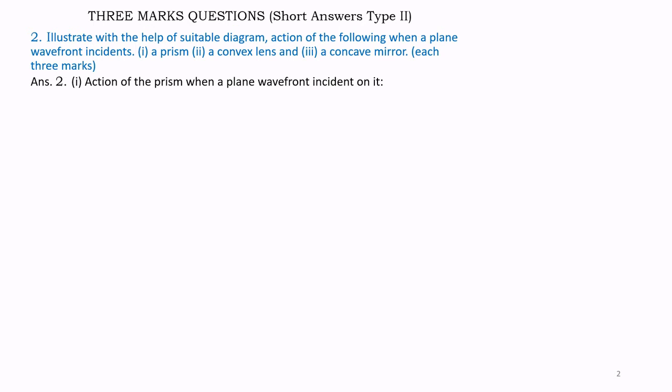Answer. Action of prism when a plane wavefront is incident on it. See, the incident plane wave is incident on a prism. This blue colored shape is a prism and the wavefront outside it is an inclined one.